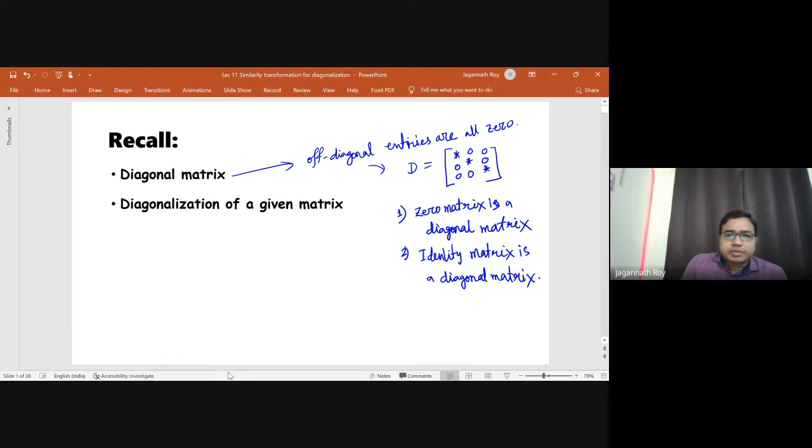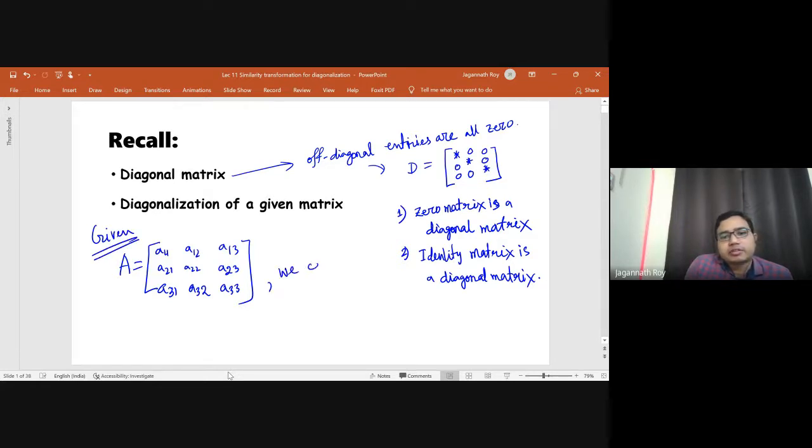And then we have seen that given a matrix A, an arbitrary matrix, there are procedures by which we can find a P matrix.